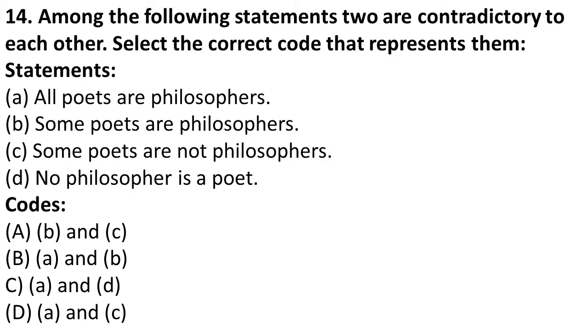So here this is contradictory, because in the first statement they have said that all poets are philosophers, and here, some poets are not philosophers. So this is contradictory. So the correct answer will be C. Sorry, D, A and C. Now moving on to the next question.